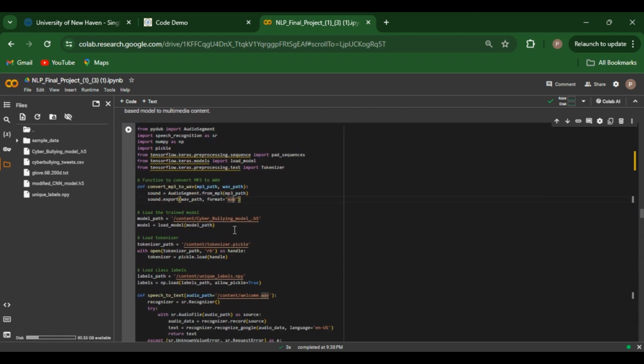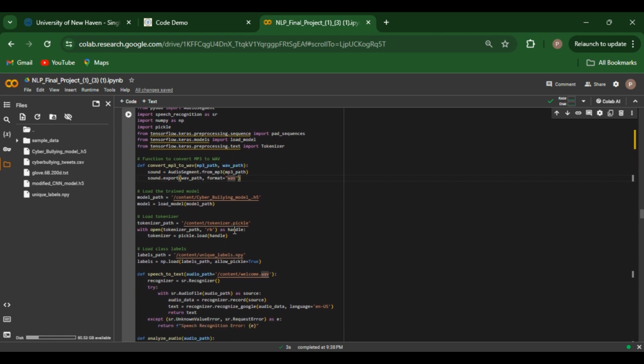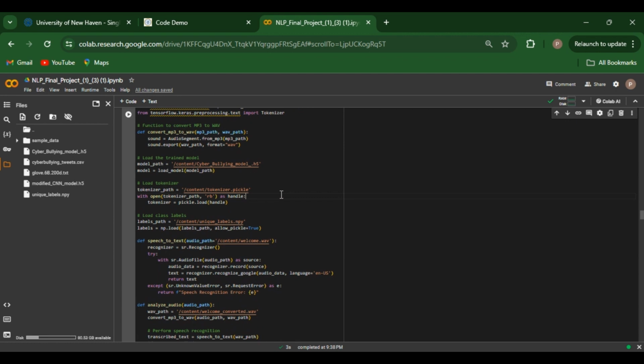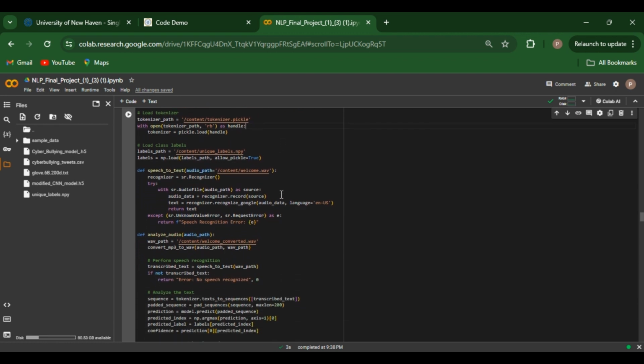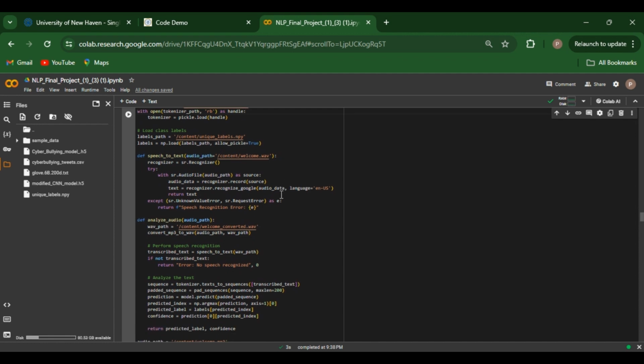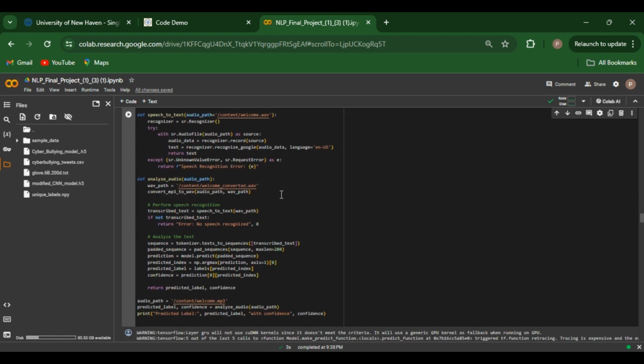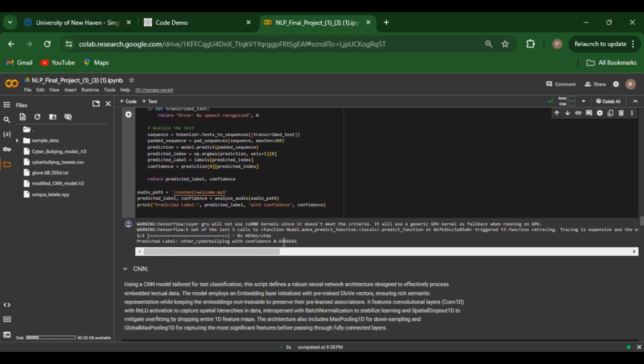In this code we extend our model's application to audio inputs by converting speech into text using the speech recognition library. This code illustrates how to pre-process audio files, convert them into a suitable format for text analysis, and use our trained model to predict the nature of the content, demonstrating the model's versatility across different media types.